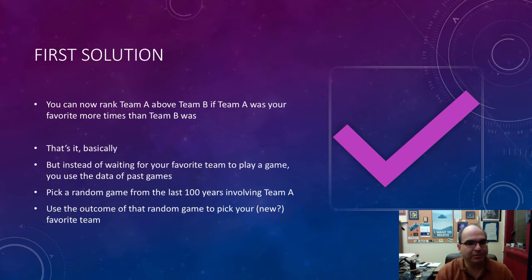So when I say actually randomly pick, play a game this week, I don't really mean play the game this week. That would be running in real time. What I mean is you got 10 years of history, you got 30 years of history. There's been a lot of games that your favorite team has played. Pick one of those at random.